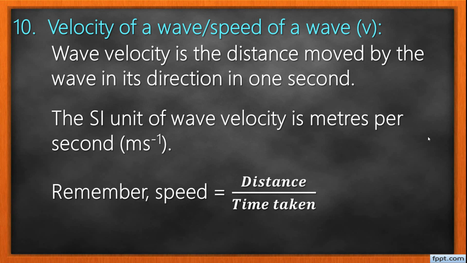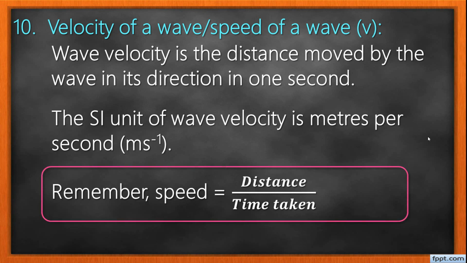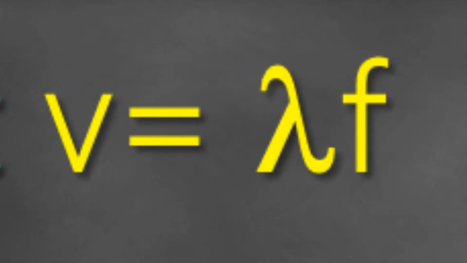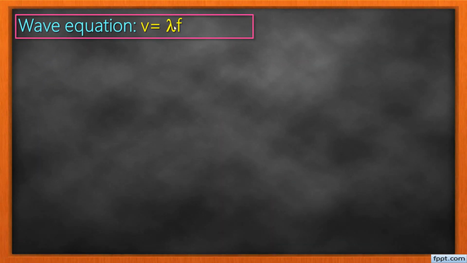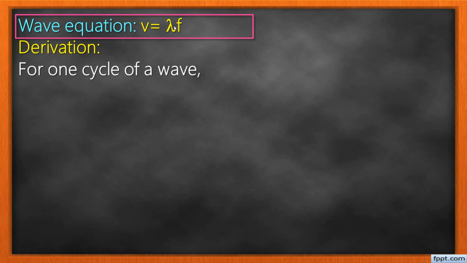Remember from primary you learned that speed is equal to distance over time. We are going to use this formula to make the derivation of what we call the wave equation. This formula here, speed is equal to distance over time. So let's look at the wave equation. The wave equation is denoted by V is equal to lambda F. V stands for or represents the velocity or the speed of the wave. Lambda is the wavelength and F is the frequency of the wave. Please don't forget this equation here. How does it come about? Let's derive it.